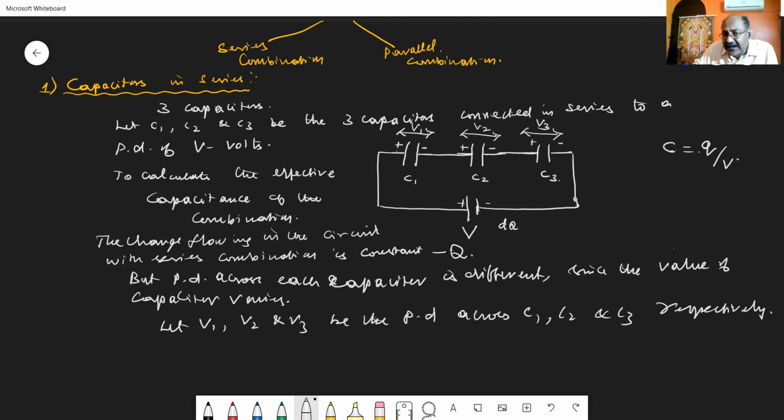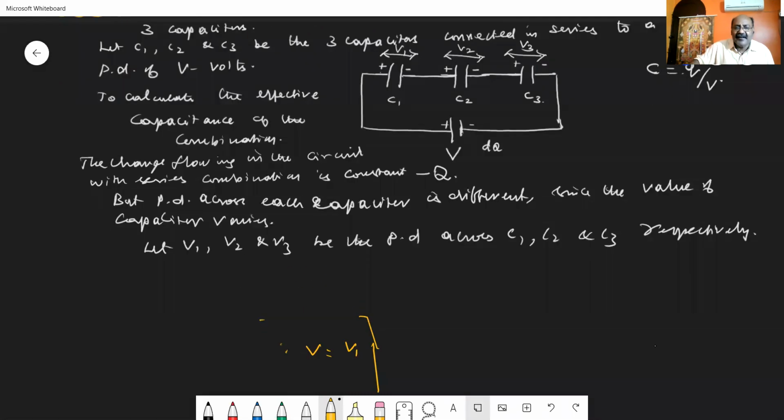Now, what is the total potential that was being given here? The total potential given is V. That total potential V is separated as V1, V2, V3 across the capacitances. So I am writing, therefore, V equal to V1 plus V2 plus V3.